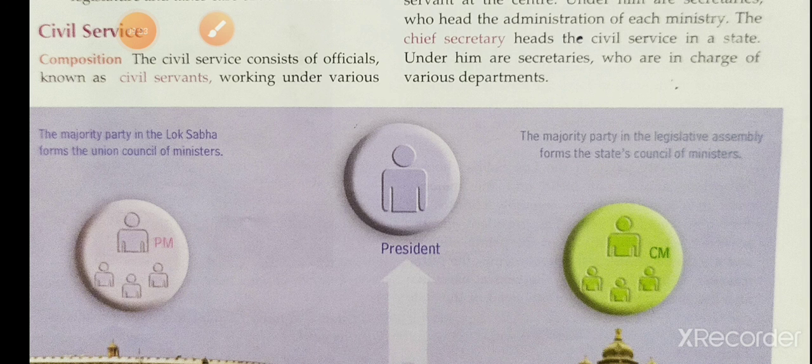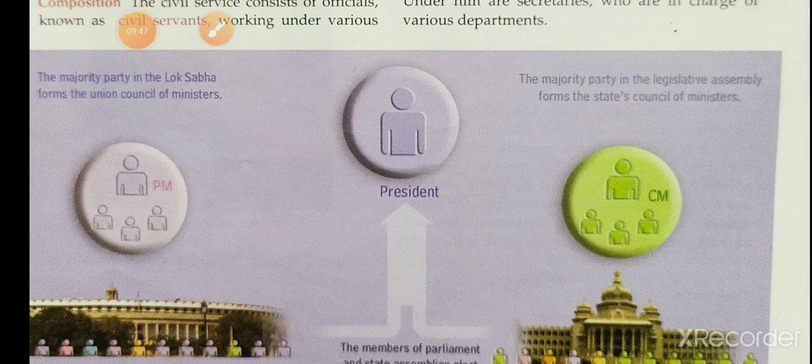And next, Cabinet Secretary and Chief Secretary. Who is the Cabinet Secretary? He is the highest ranked civil servant at the center. The Chief Secretary is the highest ranked civil servant at the state. At the central level, the cabinet secretary is the highest ranked civil servant. At the state level, the chief secretary is the highest ranked civil servant.